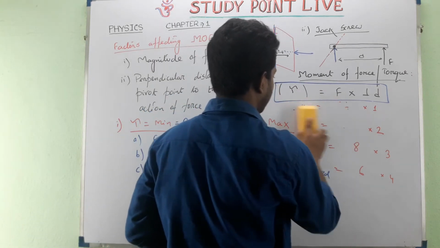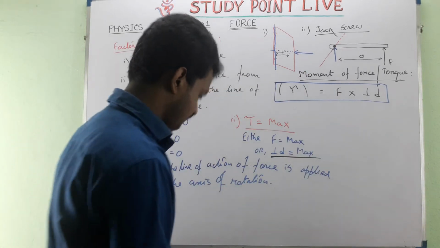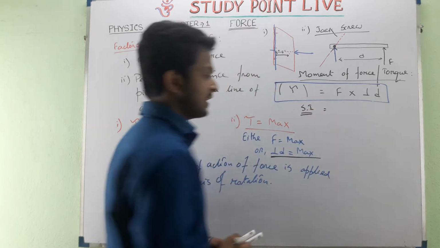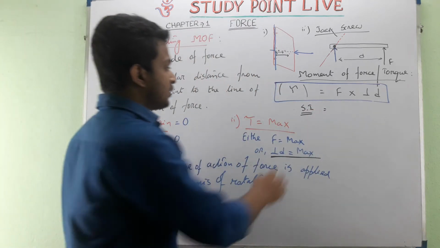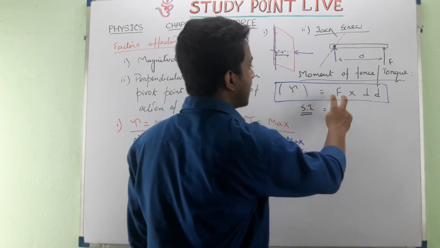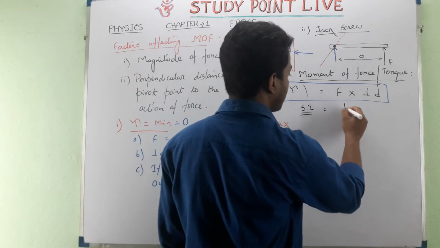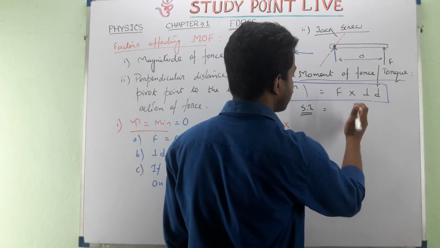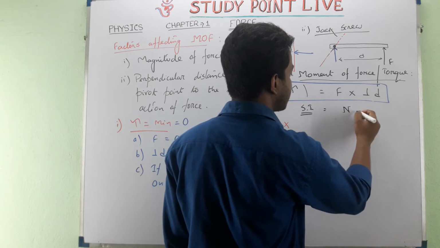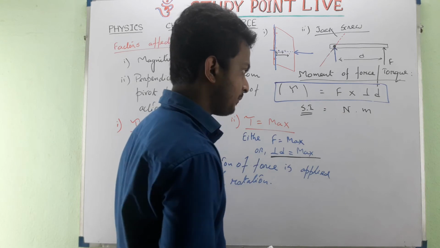Now let us see what the units of torque are. First let us discuss the SI unit. The unit of torque equals the unit of force into the unit of perpendicular distance. What is the unit of force? In SI, the unit of force is Newton. And what is the unit of distance? That is meter. So the SI unit of torque is Newton meter.